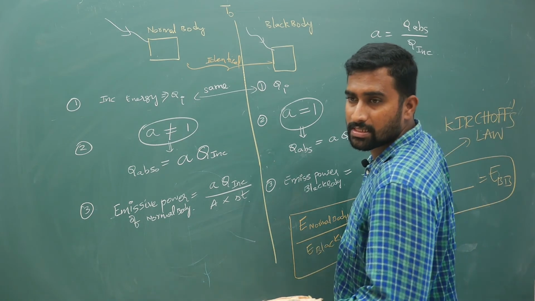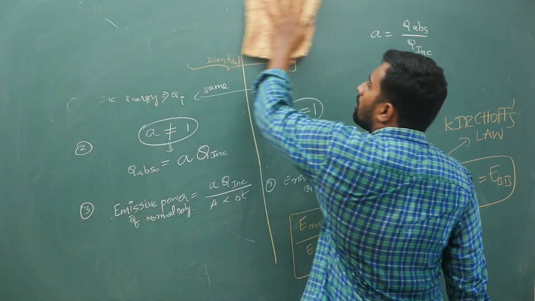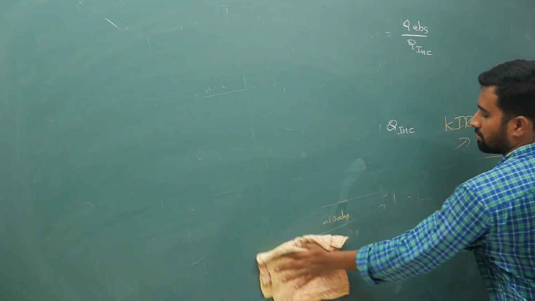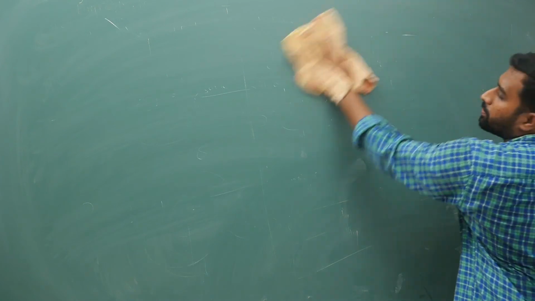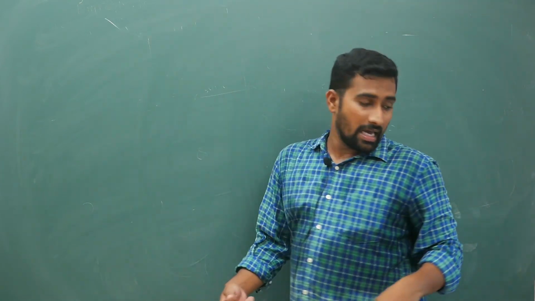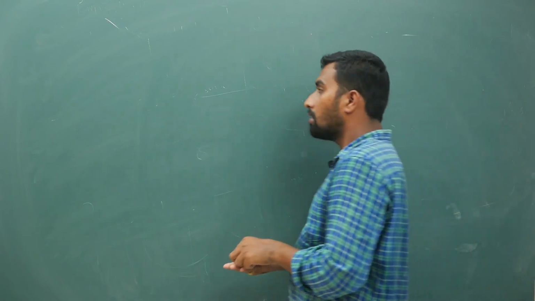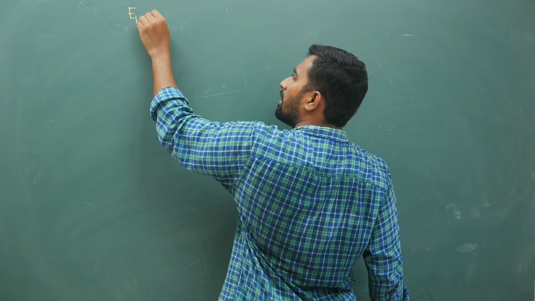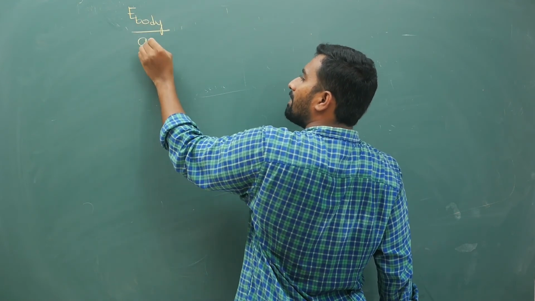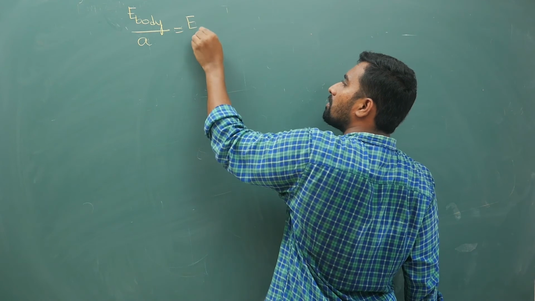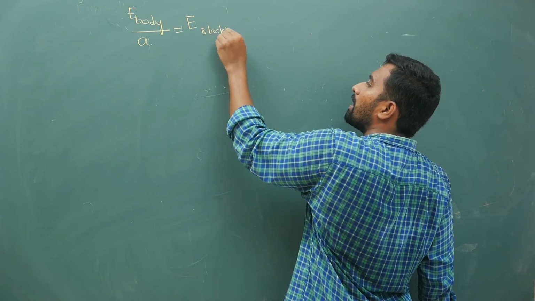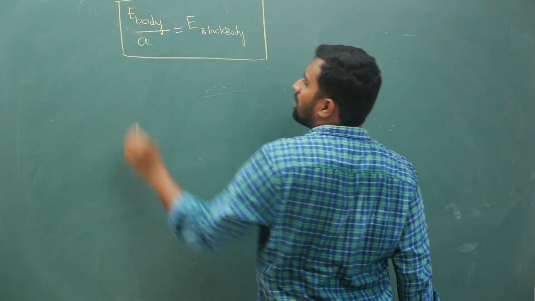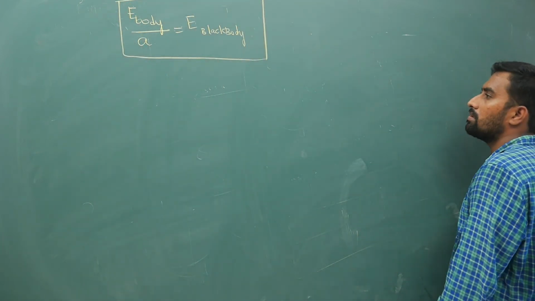I am erasing this. Hope you have understood it and you have copied this thing down. Now what did I prove? I have proved that the emissive power of a body divided by the absorptive power of the body is equal to the emissive power of a black body. Now from this, what is this good absorber, good emitter business? I will tell you.